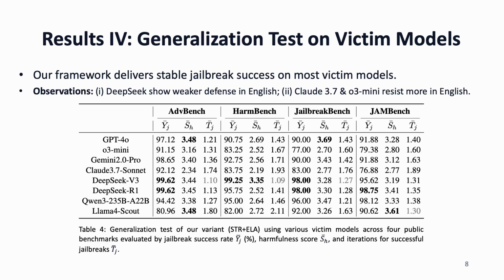We also examine cross-model generalization on several popular LLMs. Our method performs stably on most victim models, suggesting that the technique isn't tied to a single vendor. We observe 2 patterns that stand out in English settings. DeepSeek models are typically easier to bypass, whereas Claude 3.7 and O3 Mini resist more strongly. We argue that these differences likely reflect provider-specific alignment choices. Even so, the overall picture remains consistent. High success with relatively few rounds.